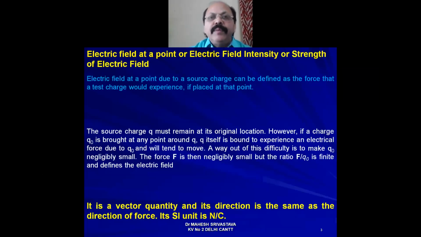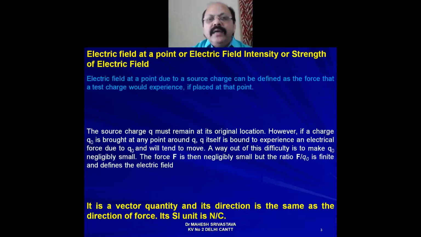F is inversely proportional to R square. So as the distance changes, the force also changes. That's why we always find electric field intensity, or the strength of electric field, at a point.